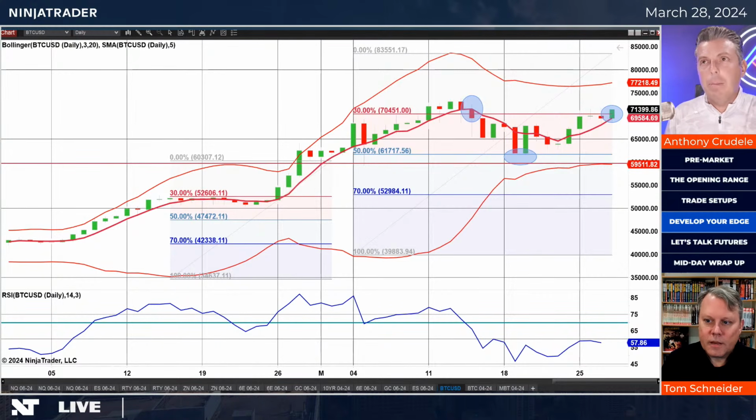And that's why I like the Bollinger Bands, because for me, if I go to trade a pattern, I then get to a point where I'm like, how do I execute this? I know that there might be a traditional way with a stop and all of that. And ultimately, it takes me a little bit away from my natural way of the way that I look at and want to execute markets. So for me, I almost have a line in the sand. I won't be long if it can't hold above 70,400.